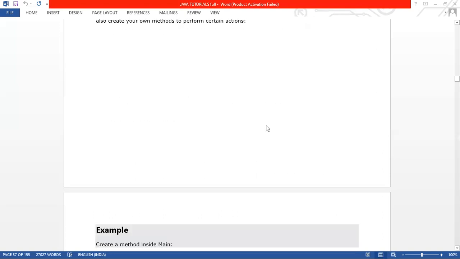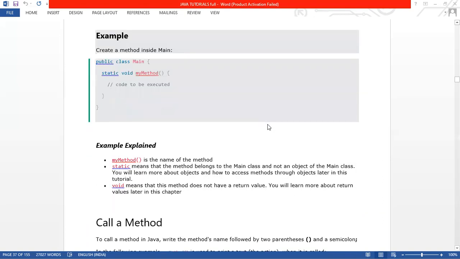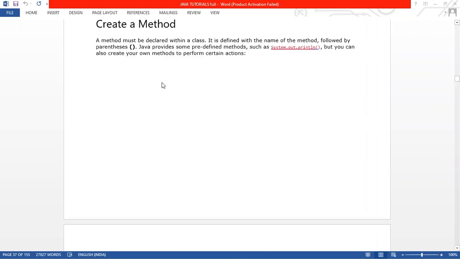Now coming to the example, how can we create a method? Look at the syntax. Public class main. Remember the theory, we need to declare the method within the class block, right? So I have declared the class, and the class name is main. Under that, static void myMethod. Let's go to an example.